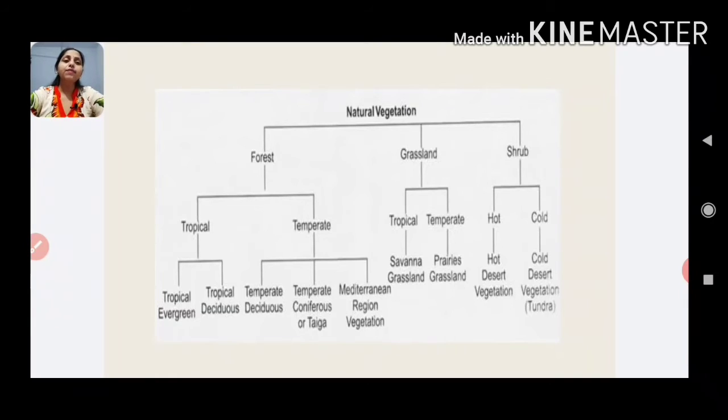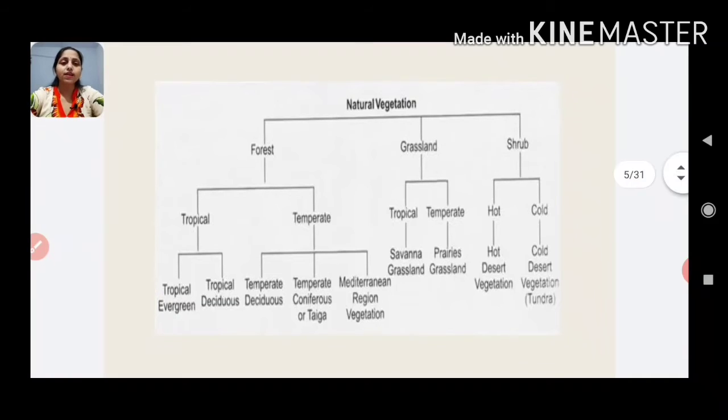Then the subdivision of grasslands: they also have two categories, tropical grasslands and temperate grasslands. Then we have shrubs. Shrubs are of hot desert and cold desert.